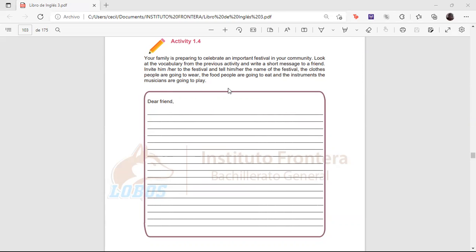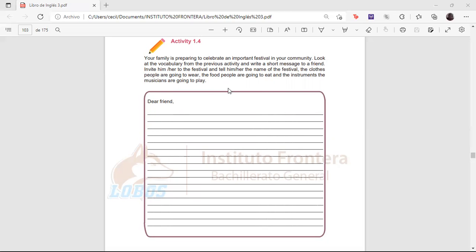Okay, imagine that you're telling the person that it's going to be a festival of something. And you're telling him he has to come to the festival dressed in such a way. So you have to use the vocabulary that we saw before, and there's going to be something particular from the musicians because they're going to play some instruments. There's going to be food. What kind of food are they going to have? Okay, so imagine you're going to write it down here.